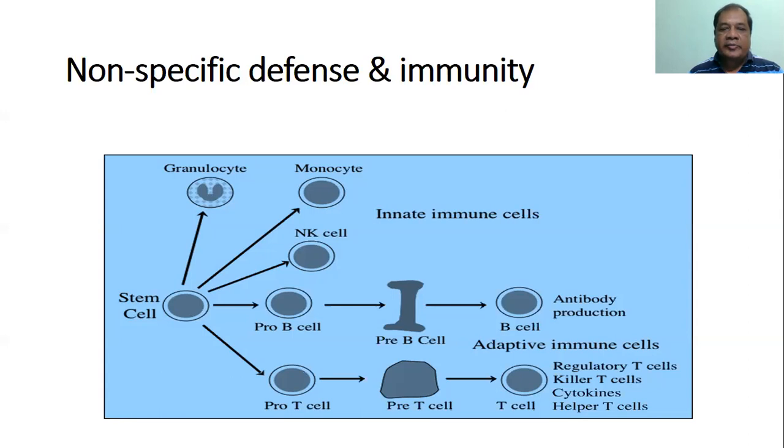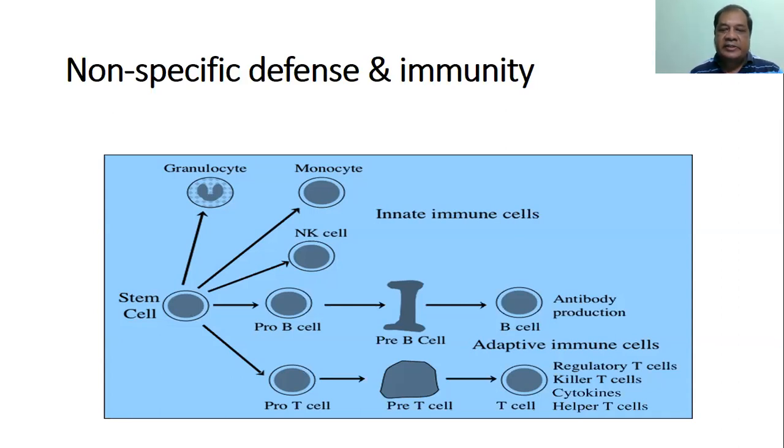There is another immunity, the adaptive immune system, which develops later in life, and due to exposure to different types of foreign antigen and foreign bodies, this immune response is mounted. This adaptive immune response is of two types. One is antibody mediated, called humoral immunity.